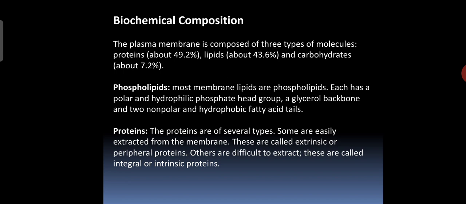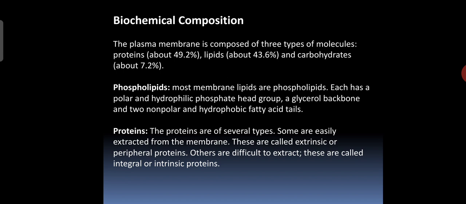The plasma membrane is composed of three types of molecules: proteins, lipids and carbohydrates. Phospholipid first, which is a membrane lipid. Most membrane lipids are phospholipids. Each has a polar and hydrophilic phosphate head group, the glycerol backbone, and two non-polar and hydrophobic fatty acid tails.